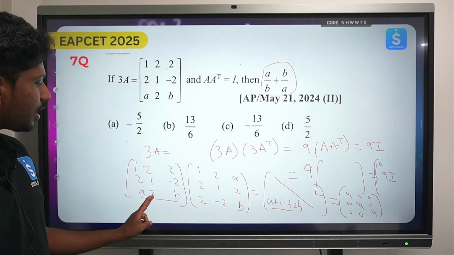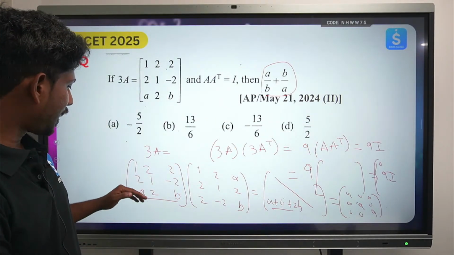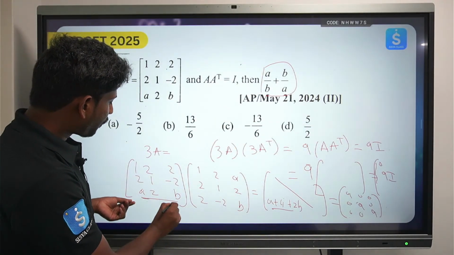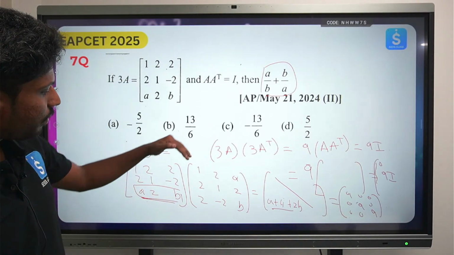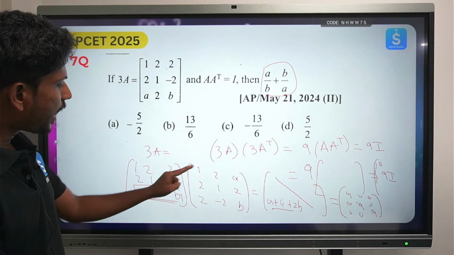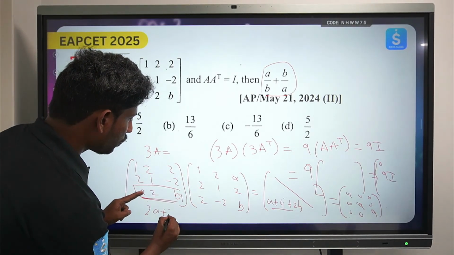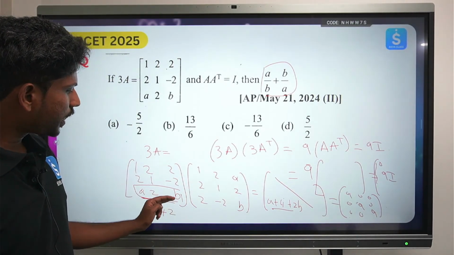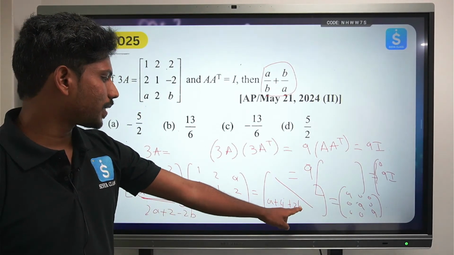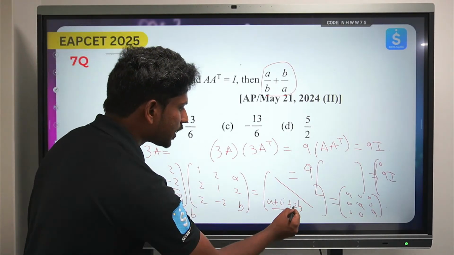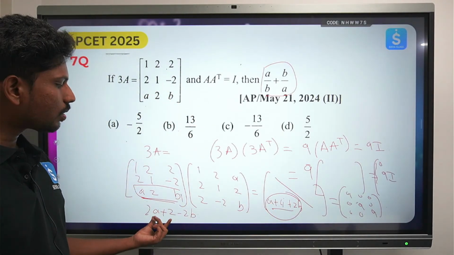Now let's try to see the similar pattern. If there is the last row, let's take even the second column. So A into 2 is 2A, 2 into 1 is 2, B into minus 2 will be minus 2B. So we have 2A plus 2 minus 2B, this is also equal to 0. This is the third row first column element, and this is the third row second column element.